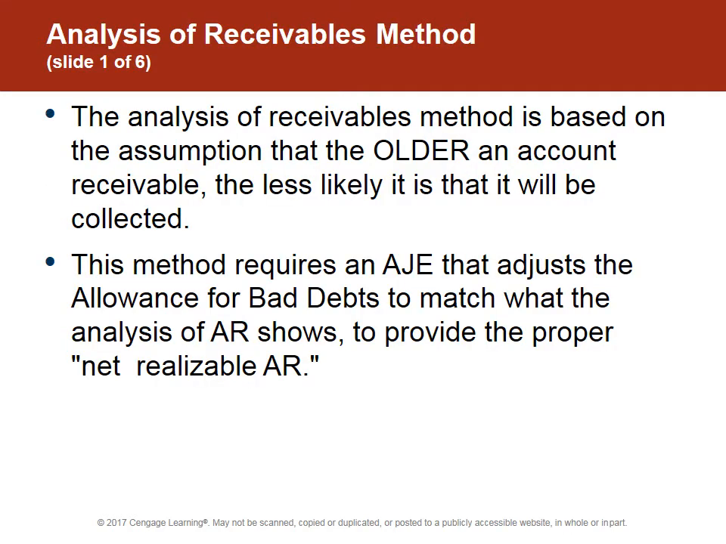Okay, moving on to the second method, the analysis of receivables method, sometimes called the aging of accounts receivable. This method is based on the assumption that the older an account receivable, the less likely it's going to be collected. The analysis of receivables method sometimes is called the balance sheet method because you're looking at the balance sheet accounts receivable, and you're trying to see how much is going to be uncollected based on how old it is. And this requires an adjusting entry that adjusts to match with what the accounts receivable aging chart shows.